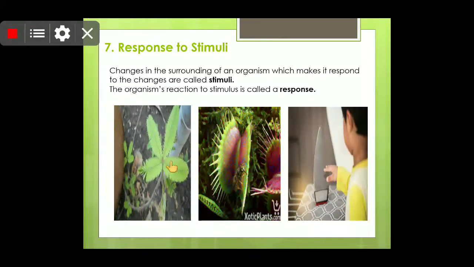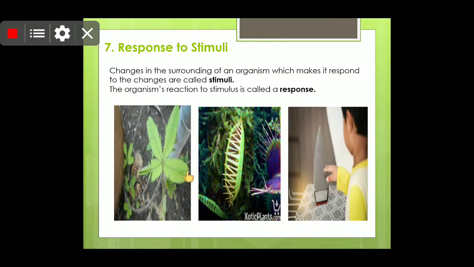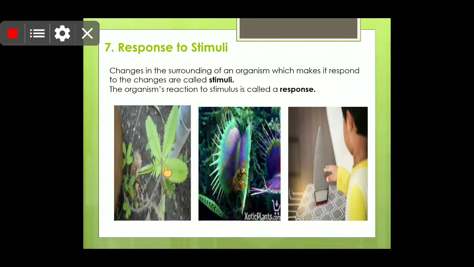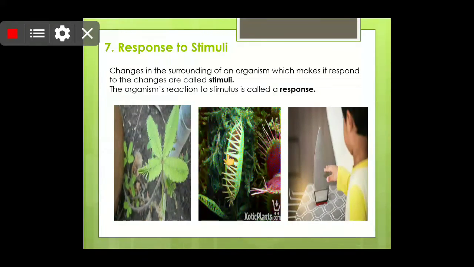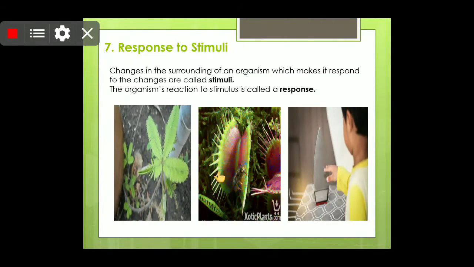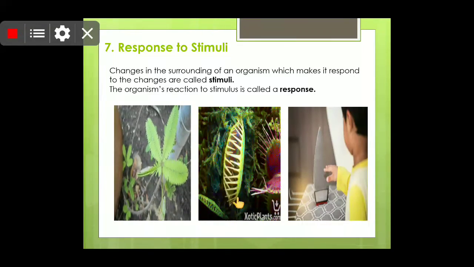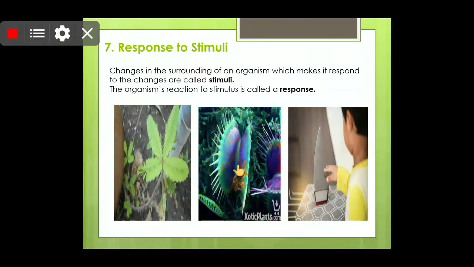Similarly children, you must have seen the touch-me-not plant. When you touch it, it closes its leaves. Children, you can also see this plant. As soon as it realizes the presence of an insect, it closes its leaves and traps the insect.